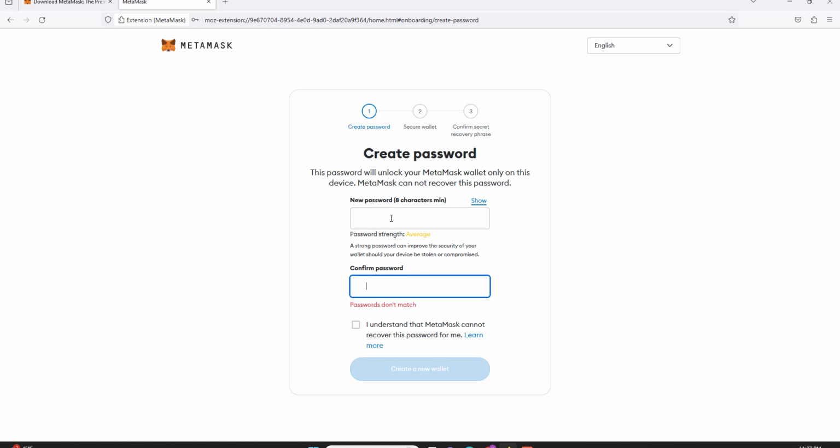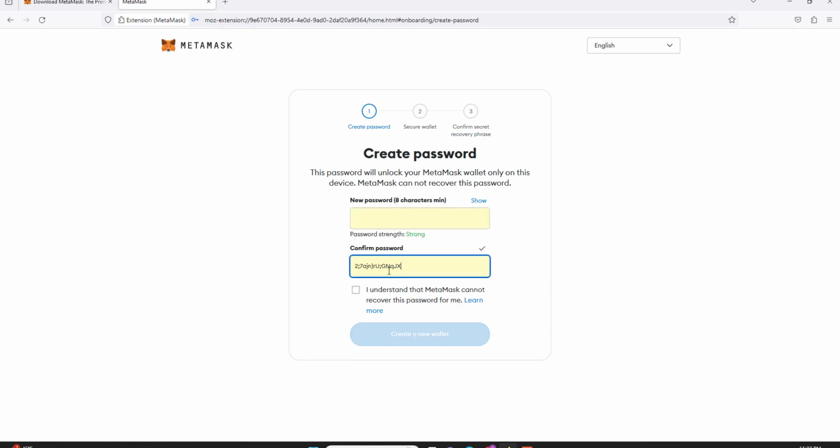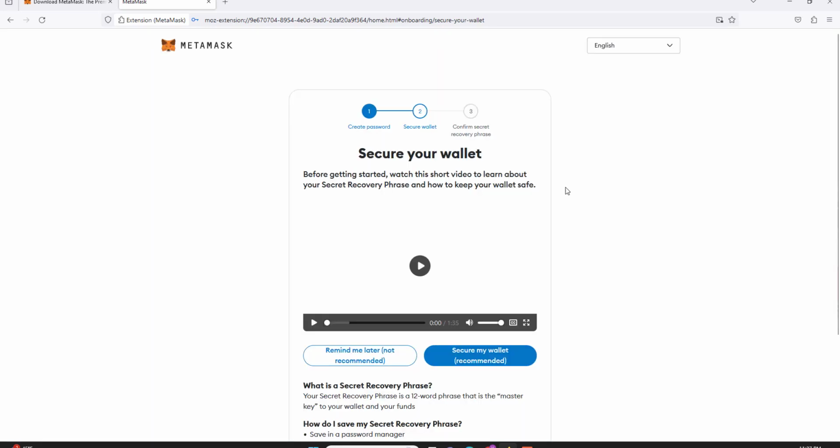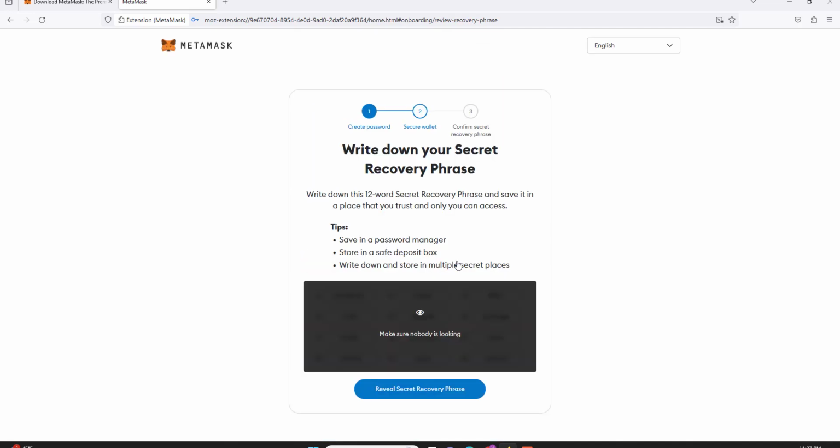All right, cool. Passwords aren't matching. All right, so we're gonna, yo, we're just gonna use this random password. You guys have to create your own password. This is just for the terms of this video. We're gonna click create a wallet. Watch this video. We're not gonna watch the video.